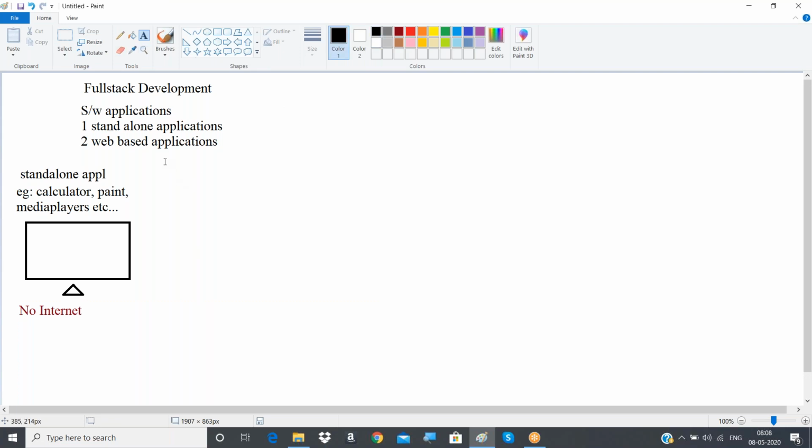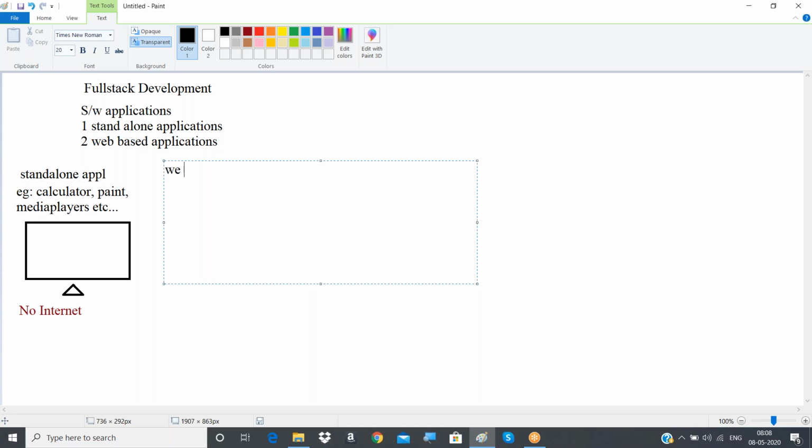And the next category is web-based applications, or we call them web applications. The examples are something like the Gmail application, the Facebook application, or railway ticket booking, IRCTC, Book My Show, etc. These are the examples for web-based applications.